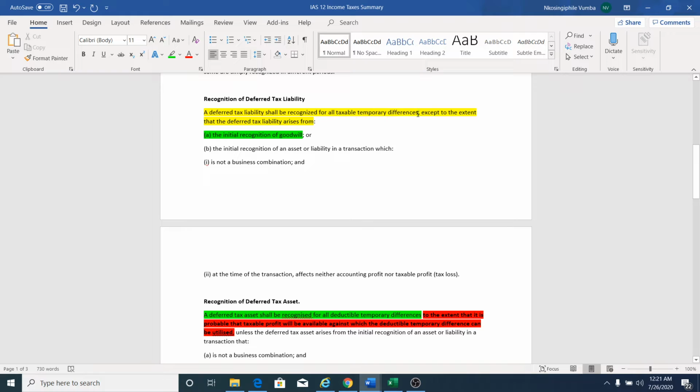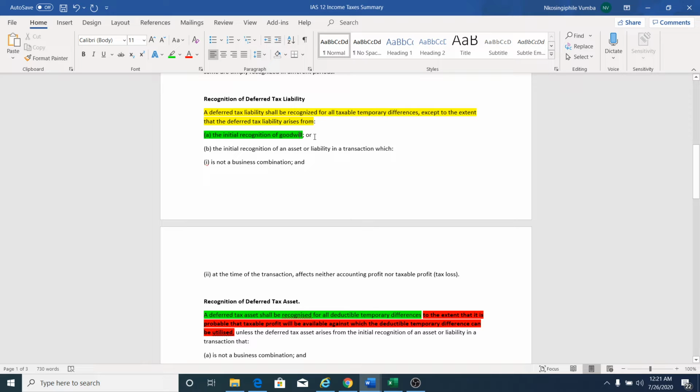Let's just stop here. It means wherever you have a taxable temporal difference, you need to recognize a deferred tax liability. That's what it says. Wherever you have a taxable temporal difference, you need to always recognize a deferred tax liability, unless, and these are the conditions, that taxable temporal difference is as a result of goodwill, then it's exempt. Why? Because you will carry goodwill at the carrying amount as per accounting standards in your financial statements.